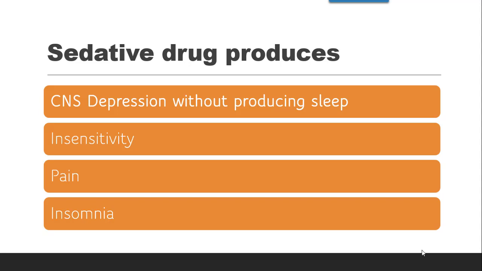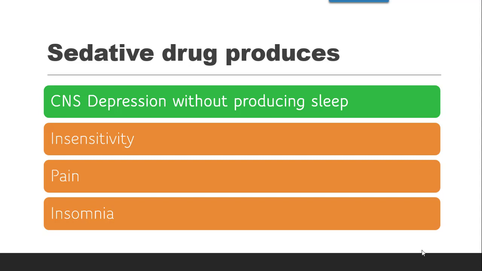So again sedatives, since they are depressive in nature, they cannot produce insomnia. Insensitivity also is exactly opposite of depression. Insensitivity generally doesn't include CNS part sensation, body sensation. So the correct answer is CNS depression without producing sleep.